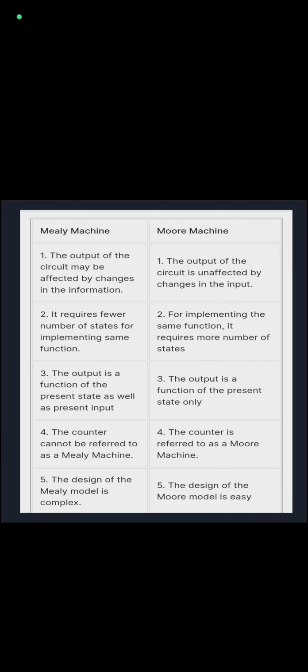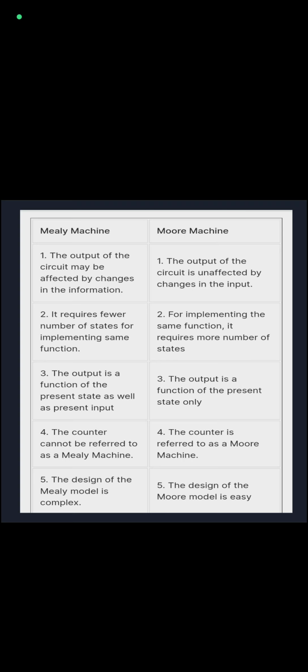It is Mealy machine and Moore machine, the differences between Mealy machine and Moore machine. Let's go to the Mealy machine. The output of the circuit may be affected by changes to the input. In Moore machine, the output of the circuit is unaffected by changes of the input.